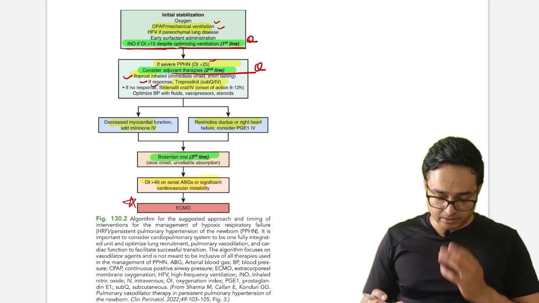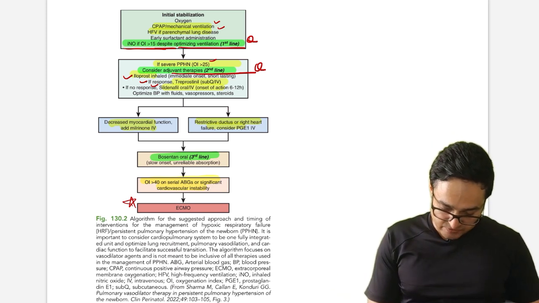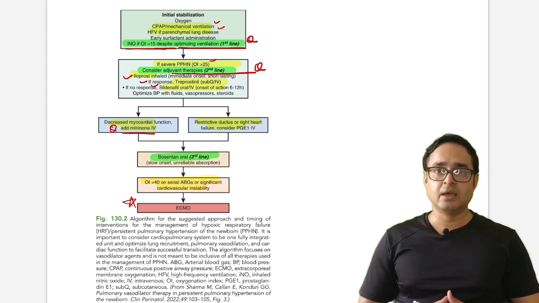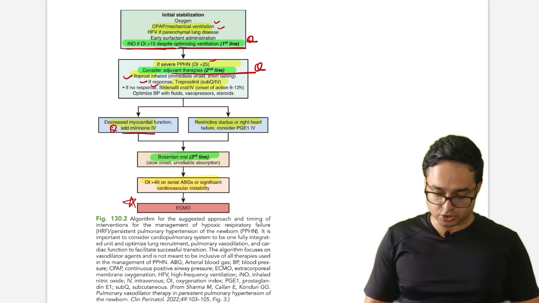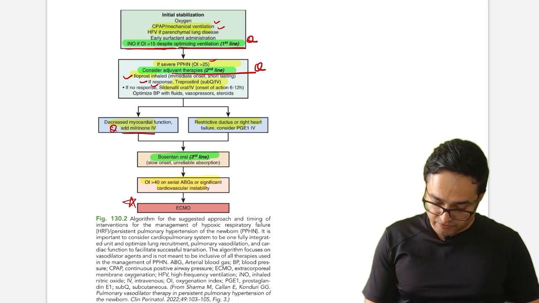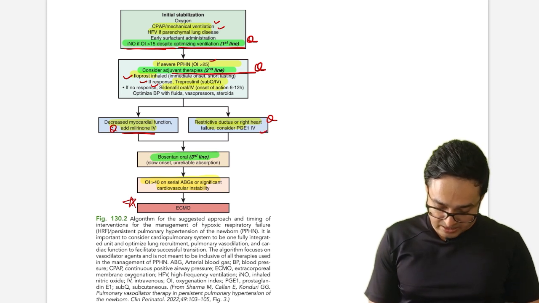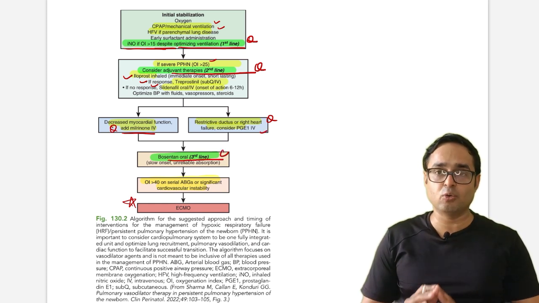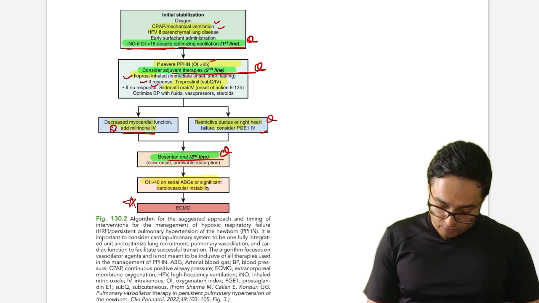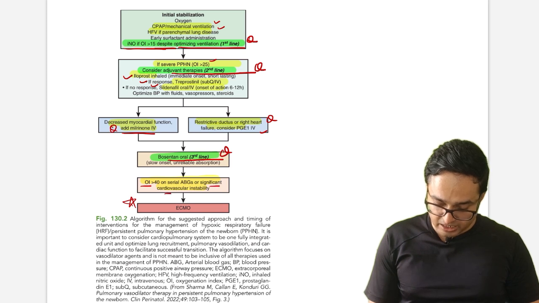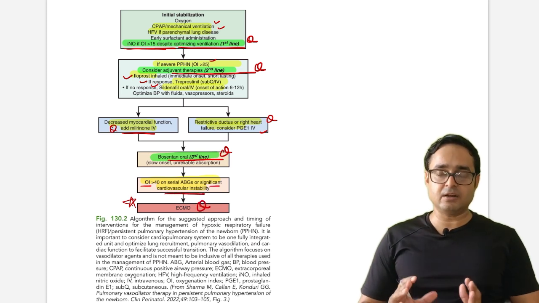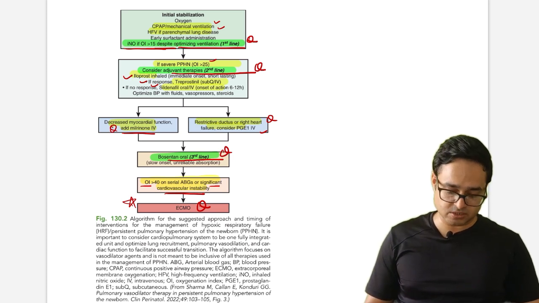After second line therapy, see if decreased myocardial dysfunction is there, add milrinone. So this can be asked as a potential statement based question or scenario based question. Restrictive ductus or right heart failure, consider PGE1. What is the third line of drug? This is bosentan. Again, very important, given oral, clinical based scenario. If OI more than 40 on serial ABG and significant cardiovascular instability, go for ECMO. So this small looking flow chart has at least 3 to 4 potential MCQs, just revise them.